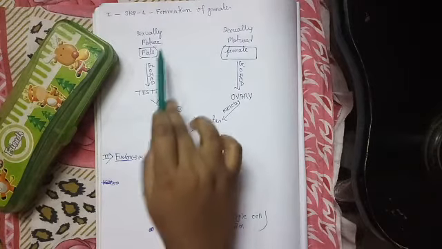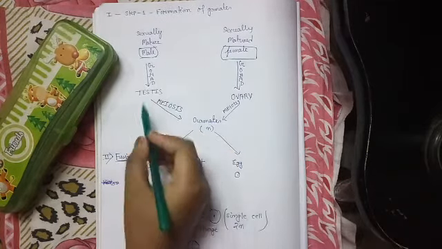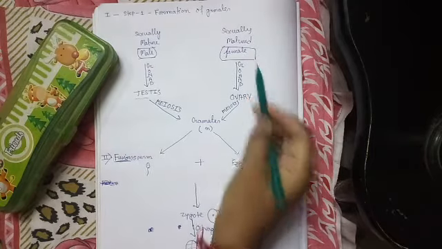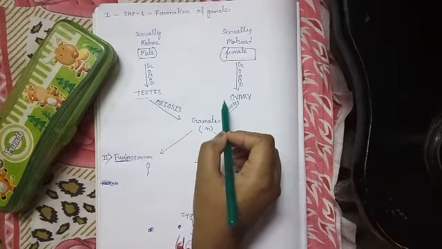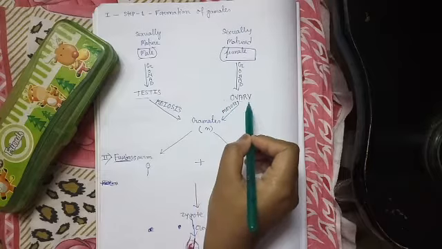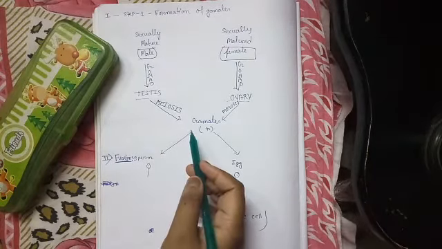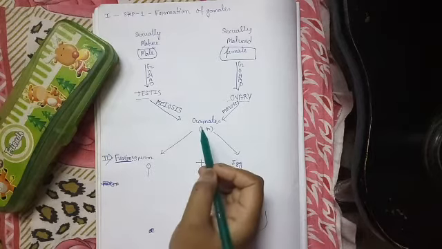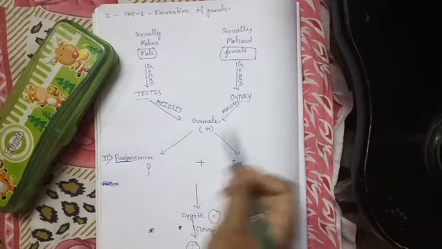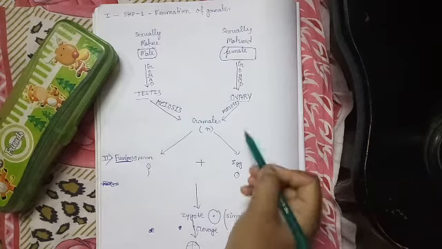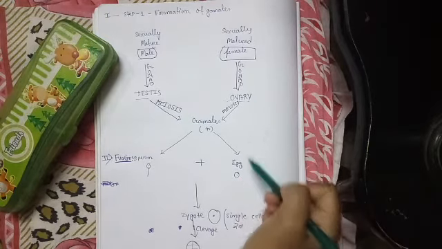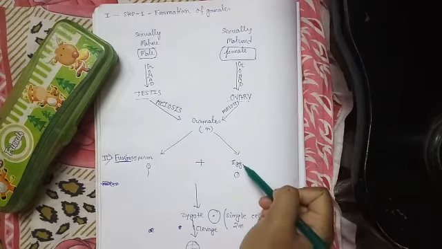The gonad of sexually mature male organisms is known as testis, and the gonad of sexually mature female organism is known as ovary. The male gamete produced in the gonads of male is known as sperm, and the female gamete produced in the ovaries is known as egg.